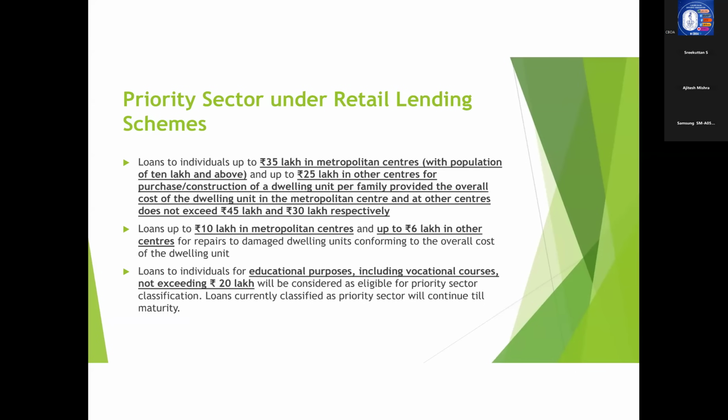I will tell you with an example. I already told, suppose in a bank loan, a house or a flat which is valued at say 1 crore rupees, we have lent say 5 lakhs for repairs and renovation or 10 lakhs for repairs and renovation. It doesn't qualify for priority sector, because the household value should be within 45 lakhs. Then only the 10 lakhs loan that we give for repairs and renovation qualify for priority sector lending in metropolitan center. And in the case of other than metropolitan center, the value of house should not be beyond 30 lakhs and the loan amount should not be beyond 6 lakhs. I think it is clear, right?